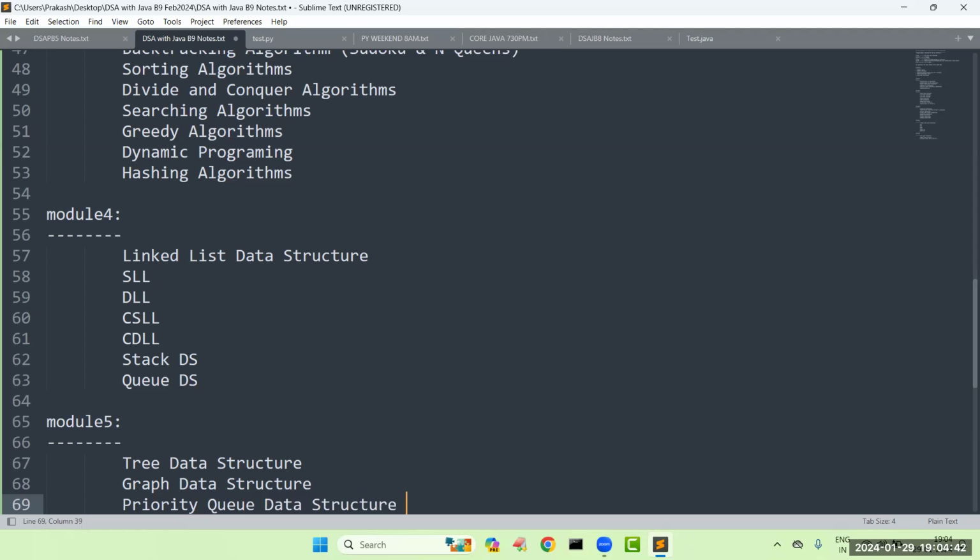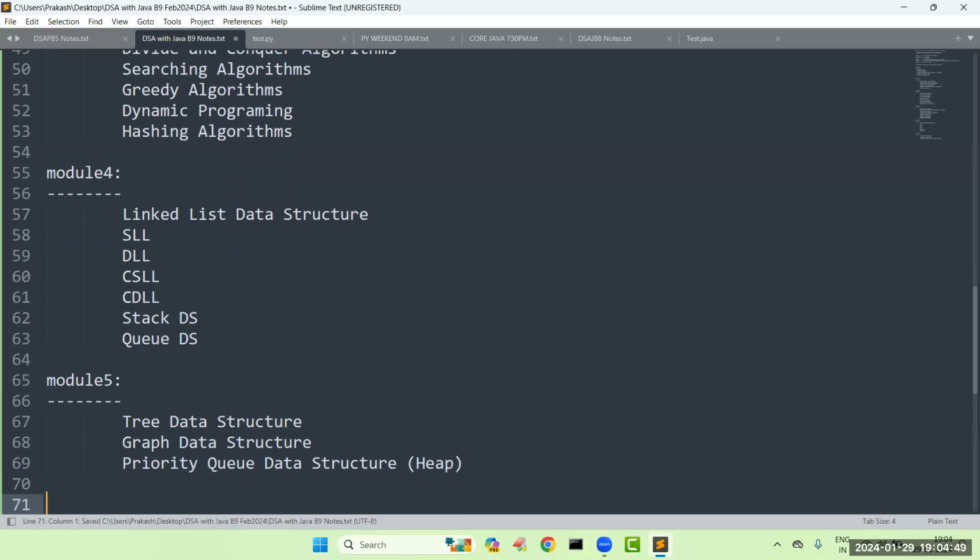Some people may use the word heaps; any word you can use. These are the 5 modules which we are going to cover. In addition to that, sir, not really project-based applications, but something like 5 data structure coding questions we are going to solve.